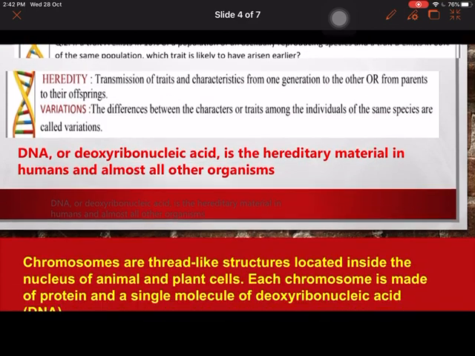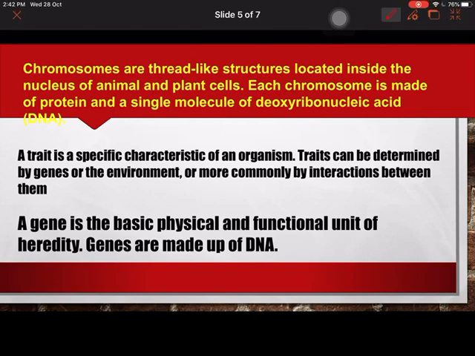Next is chromosome. The chromosomes are thread-like structures located inside the nucleus of animal and plant cells. Each chromosome is made up of protein and a single molecule of DNA. Trait is a specific characteristic of an organism. Traits can be determined by genes or the environment, or more commonly by interaction between them. And the last one is gene, the basic physical and functional unit of heredity, and these are made up of DNA.